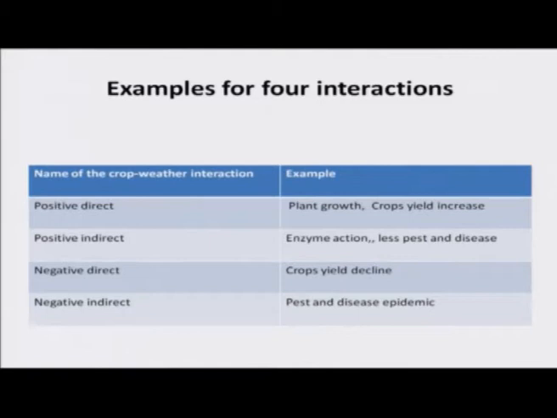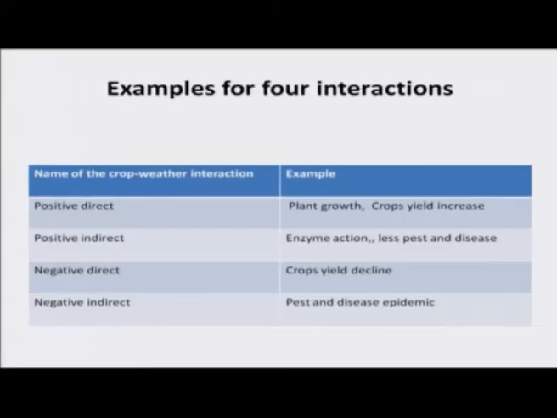Now, examples I have given. Positive direct: plant growth, I can say crop yield increase. When the weather is favorable, yield is more, say 20% more, 30% more. You can say that the weather was good during the season, good rainfall, good temperature. So, it is a direct impact on the crop production. Positive indirect: NCM action, less pest and disease. NCM action happens within the plant. We do not know what is going on inside the plant system. This is an indirect effect, and less pest and disease.